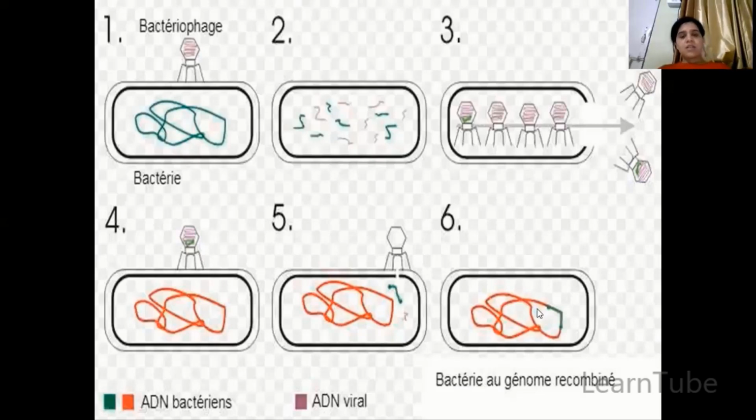This green genetic material is then accumulated by the bacteria and a new combination of bacteria has been formed. So indirectly, the genetic material has been transferred from one bacteria to another through the virus. Here the bacteriophage is acting as a vector and transferring this material from one cell to another. This process is known as transduction.